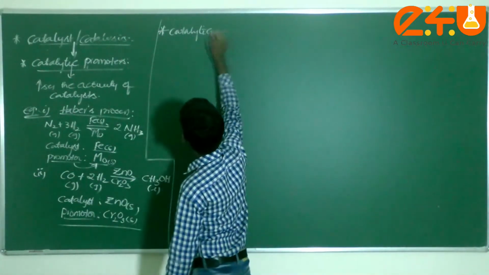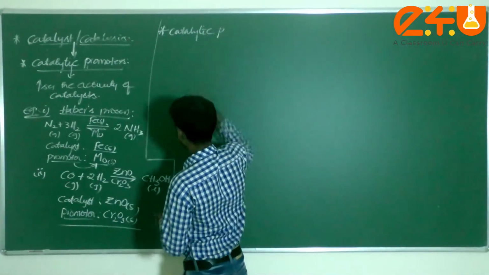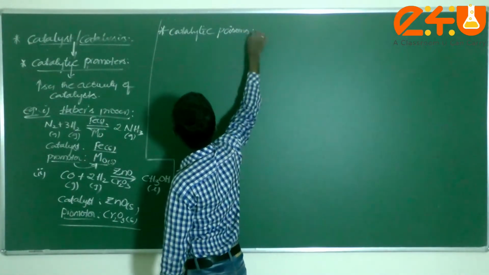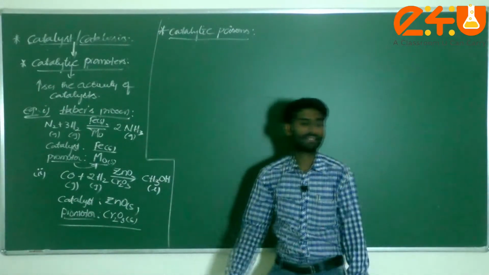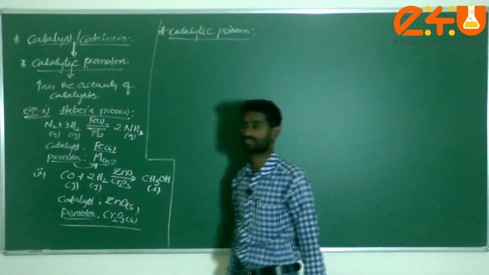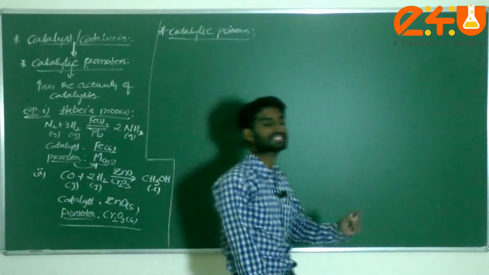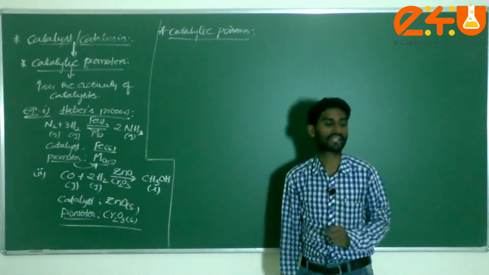Next, more important, is catalytic poisons. Dear students, catalytic poisons are substances that destroy the activity of the catalyst in a particular reaction.